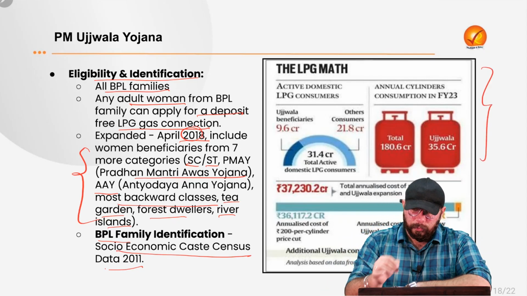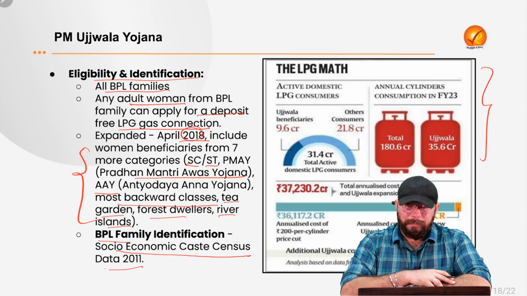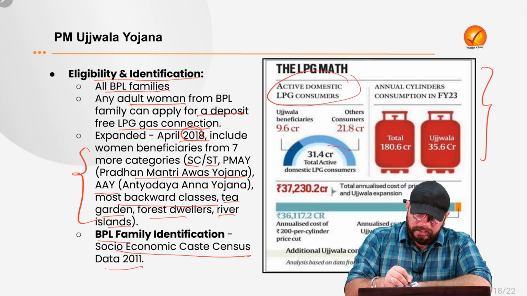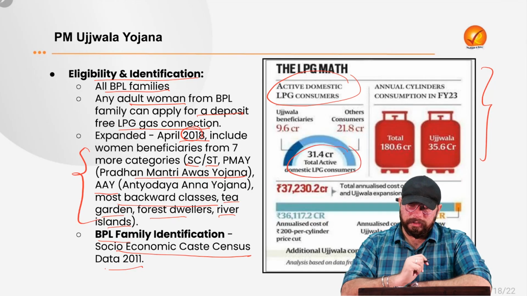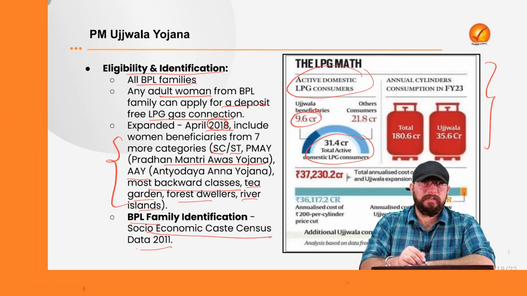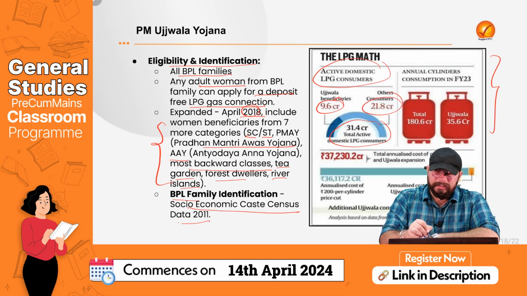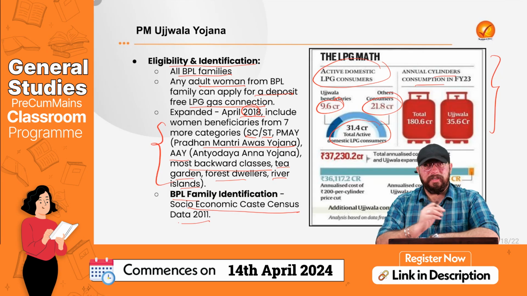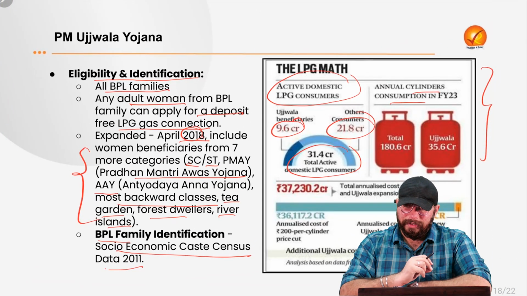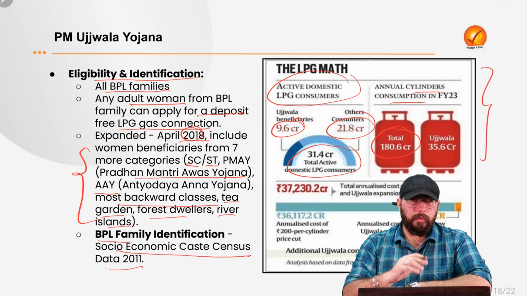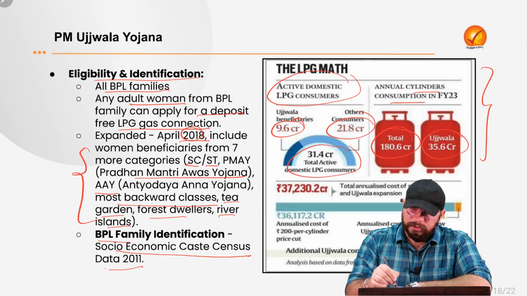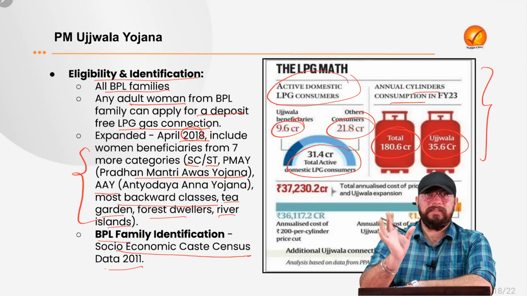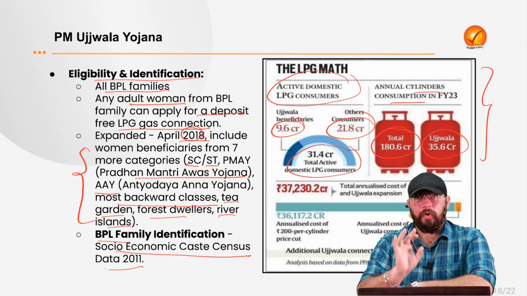Now, this infographic over here also tells us about the LPG connections. Active domestic LPG consumers are close to 31.4 crore total active consumers. Amongst them, 9.6 crores are Ujjwala beneficiaries, 21.8 crores are the other beneficiaries. Right. Now, annual cylinder consumption in the financial year 2023 was close to 180 crores in total. And under the Ujjwala, it is 35.6 crores, which is a very, very huge number. Certain data sets you need to know. No need to remember all the data sets.